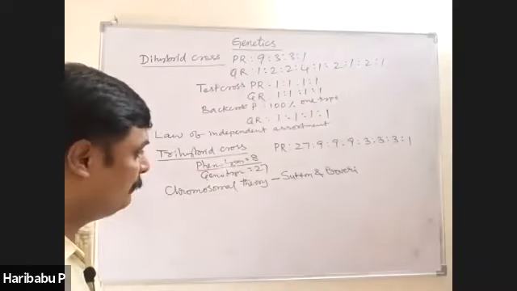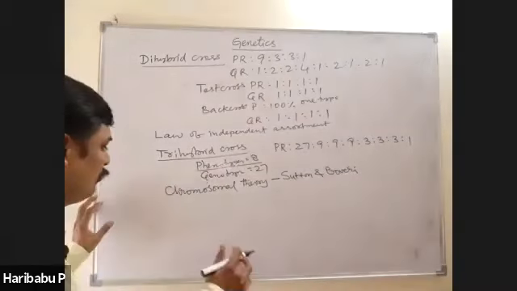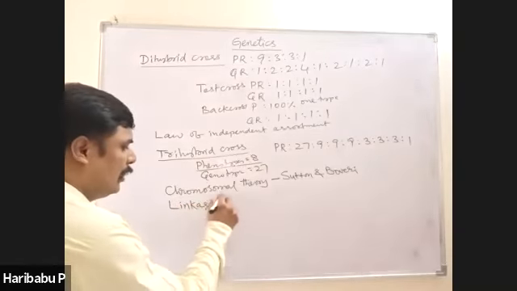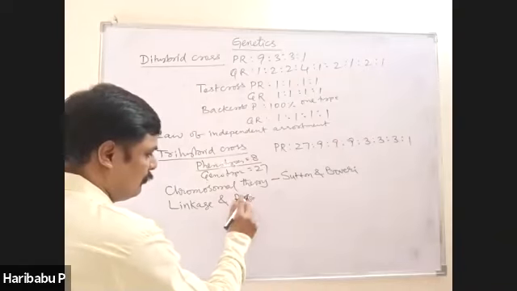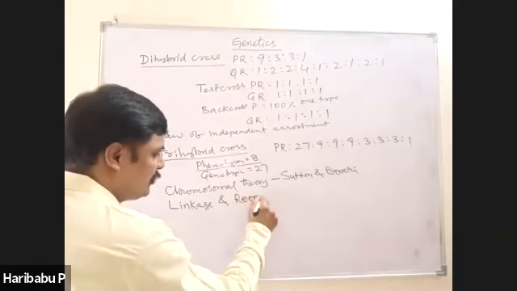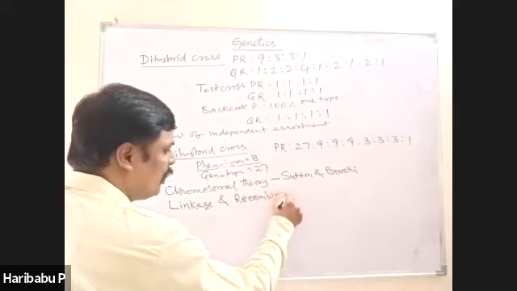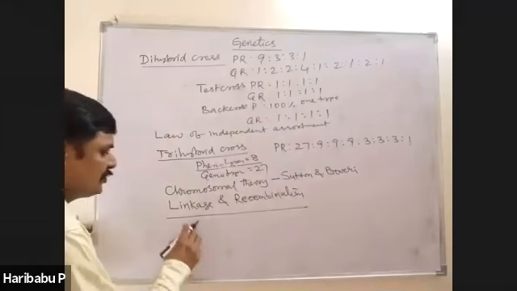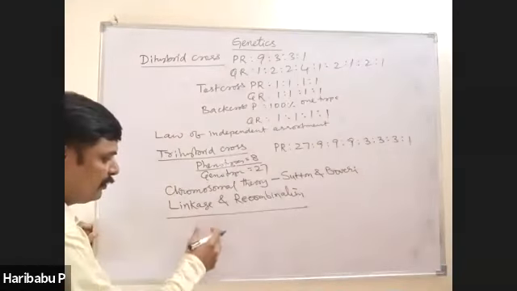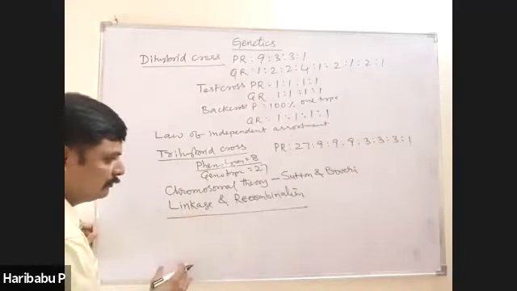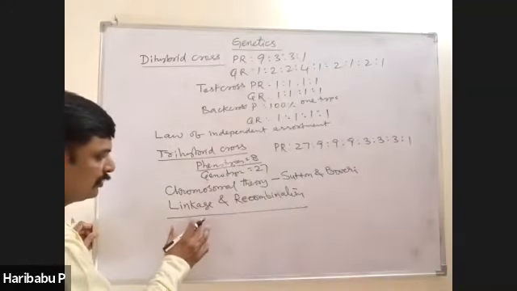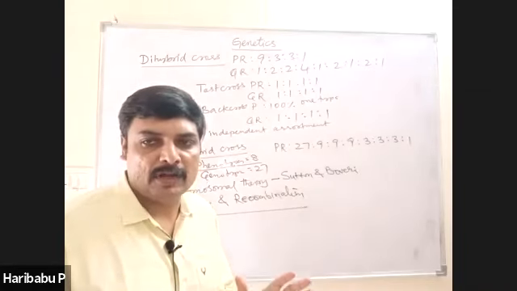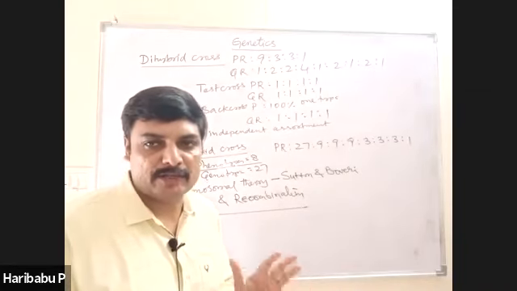After completion of this, you go for linkage and recombination. What is meant by linkage? Who discovered linkage? Who conducted experiments for linkage on Drosophila? All these points you should focus on. The term linkage was coined by T.H. Morgan, the father of experimental genetics.